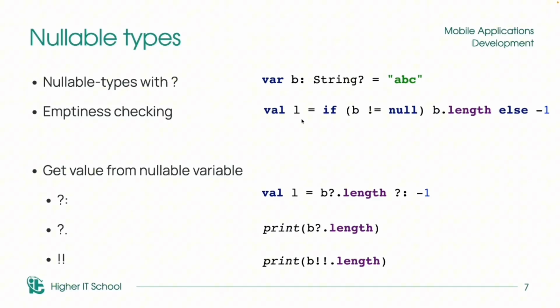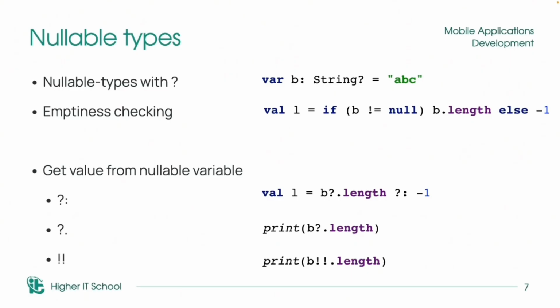How to do it? In Kotlin, we can do it in the usual way, when we just use an if condition and check that b is not null. And if it's not null, we just assign the value b.length, the length of my string, and in another case we just use -1. It's a very short variant of checking emptiness when we need to get some information about a nullable variable and put this information inside some value.